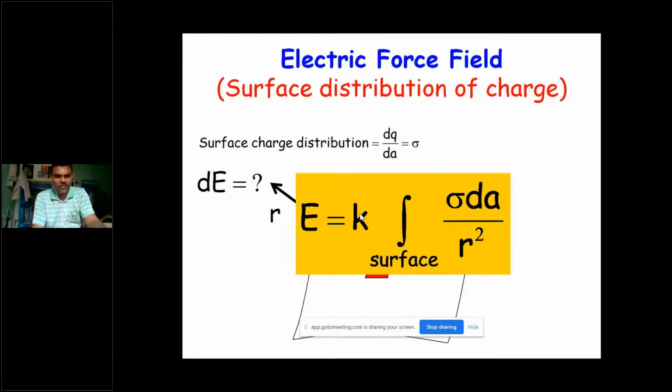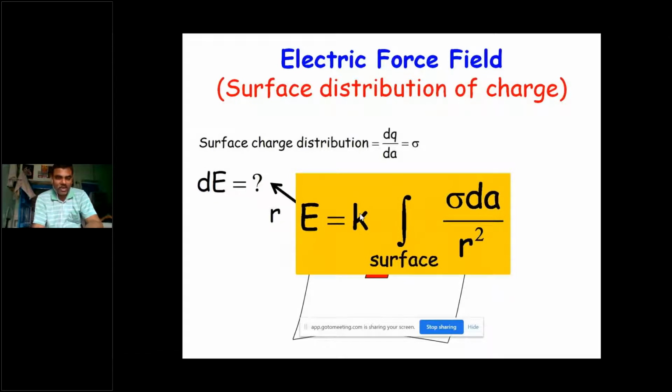And similarly for the volume also, we can take volume charge density rho v dV, then the total electric field capital E is given by some constant k, volume integral rho v dV by r square.